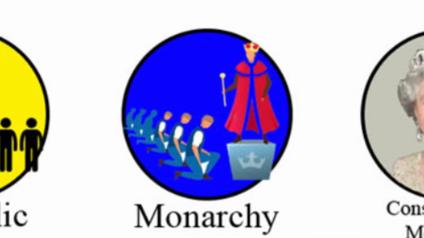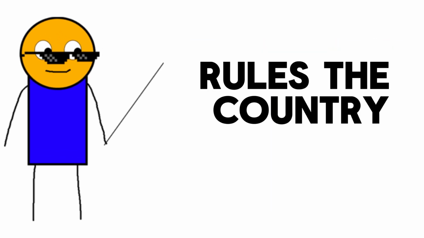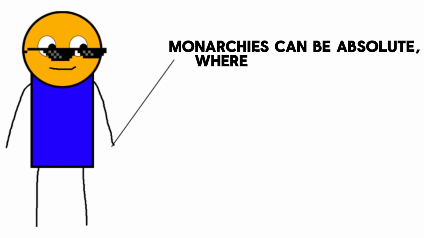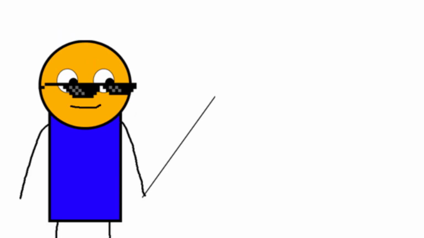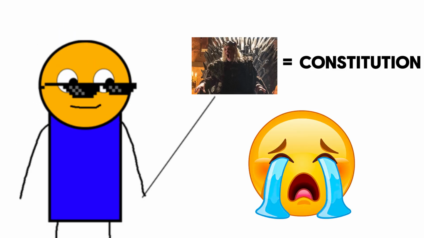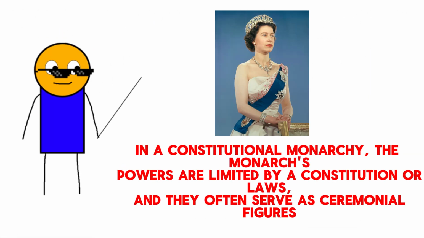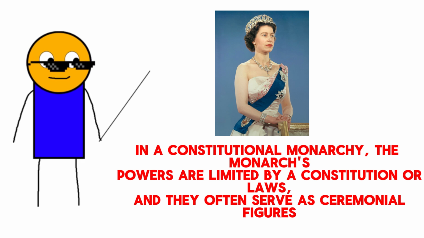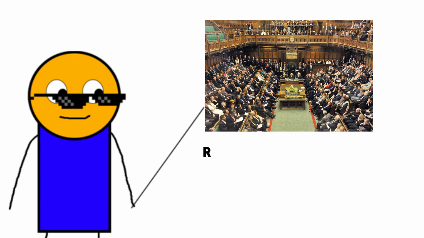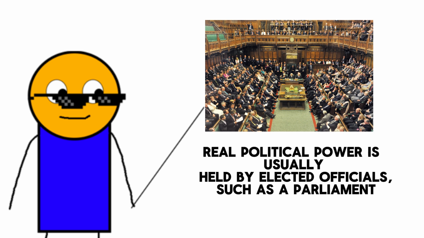Monarchy. A monarchy is a form of government where a single person, the monarch, rules the country. Monarchies can be absolute, where the monarch has almost complete power, or constitutional, where the monarch's powers are limited by law or a constitution. Constitutional monarchy. In a constitutional monarchy, the monarch's powers are limited by a constitution or laws, and they often serve as ceremonial figures. Real political power is usually held by elected officials, such as a parliament.